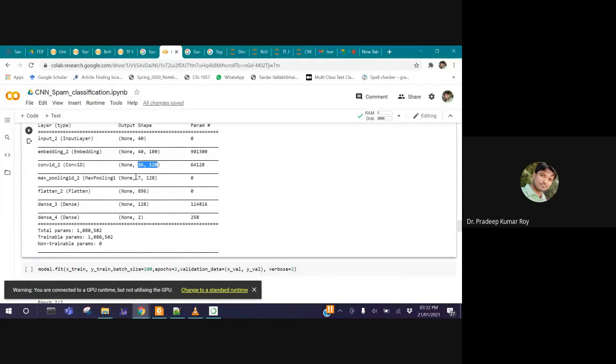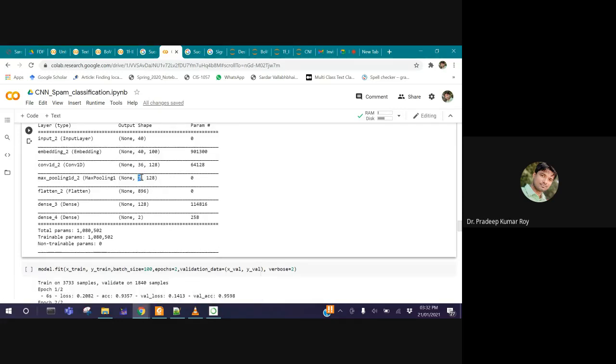Then you are performing the pooling operation. From each 5 values, we are going to pool one value. So from 36, it is 7. If it were 40, it would be 8, but it is not 40, so one value is discarded and only 7 values are kept. And from all such 128 different outputs, we have to do the same thing.